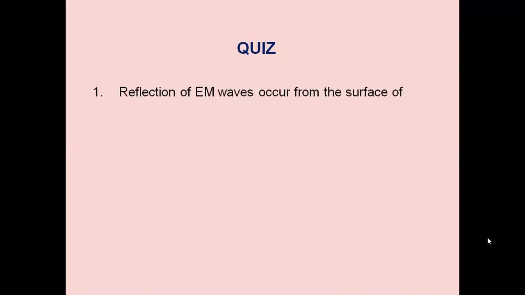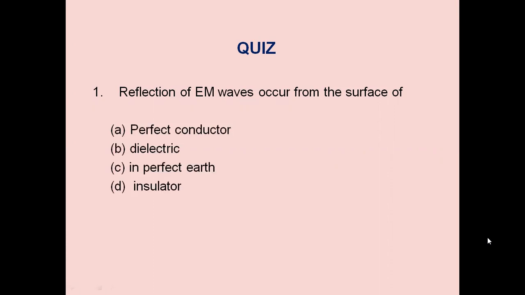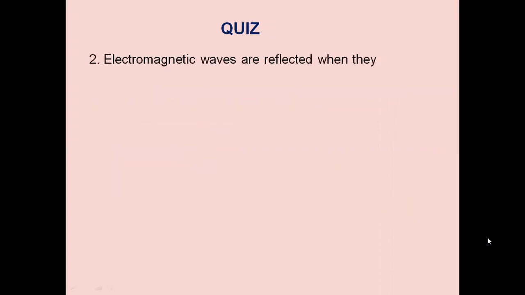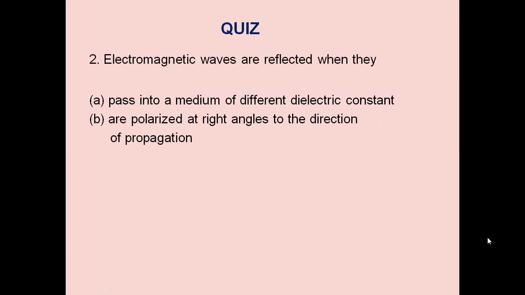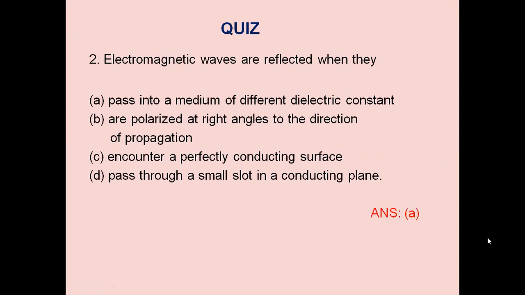Reflection of EM waves occurs from the surface of, options are given. The correct choice is perfect conductor. So reflection is due to the perfect conductor. If it is not perfect, some energy will be absorbed by the conductor. Second question: electromagnetic waves are refracted when they, options are given.